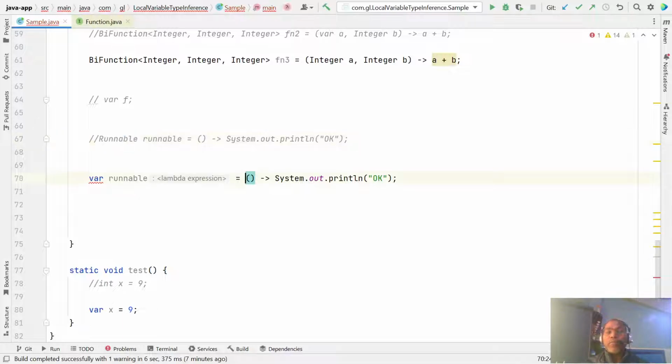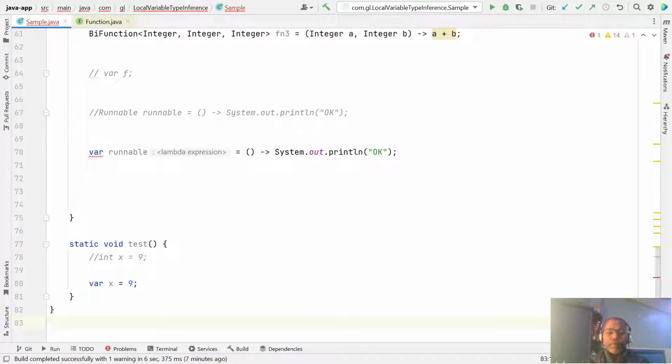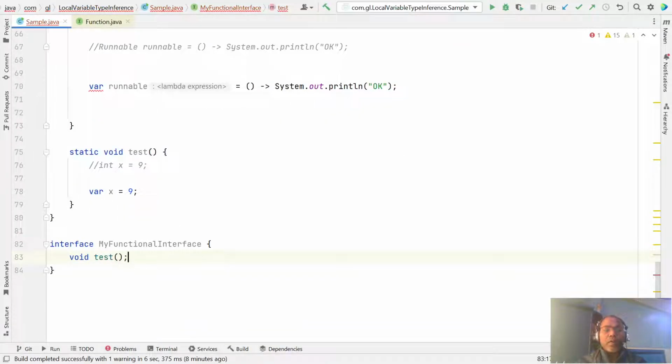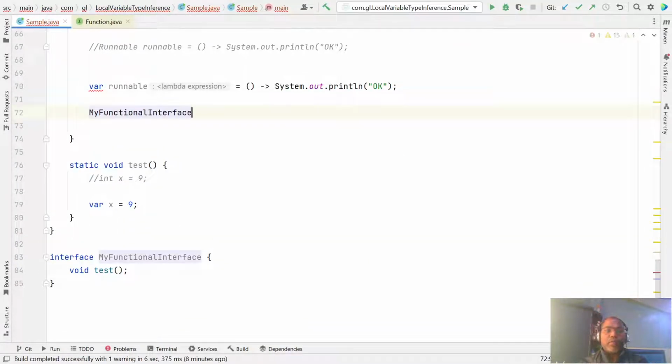So in this case, the compiler is not able to infer that this is the Runnable implementation. Even I can write my own functional interface, and here I can declare a void method test with no return. So if I write the lambda expression for this interface, you can write the same logic here.